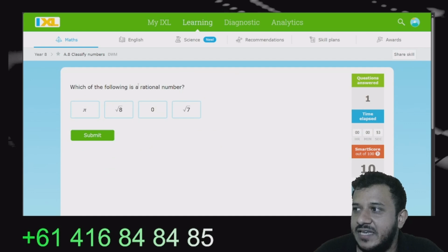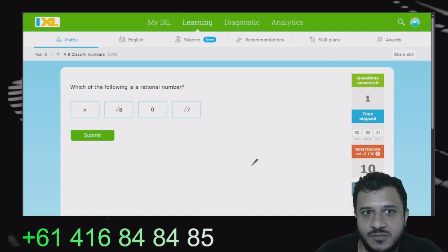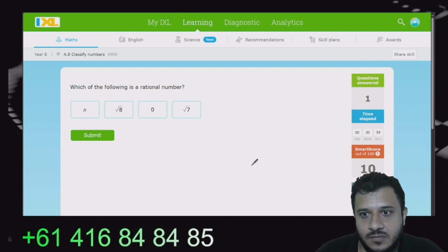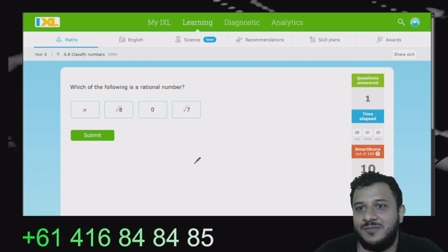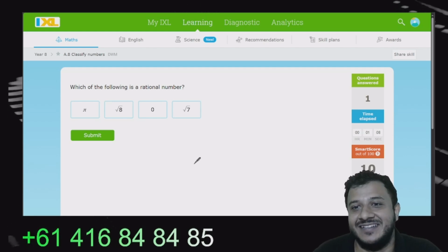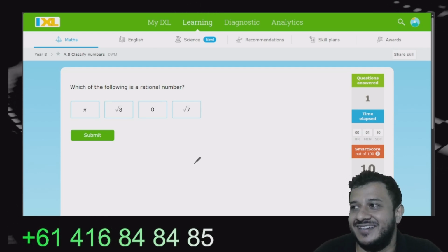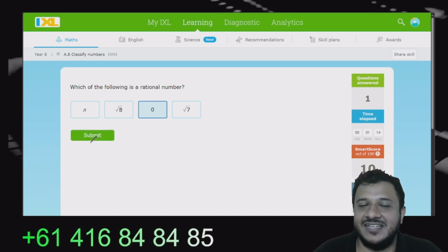Alrighty. Which of the following is a rational number? There's one rational number here. Who is that rational number? You are the person who told me pi is irrational. Zero is a rational.